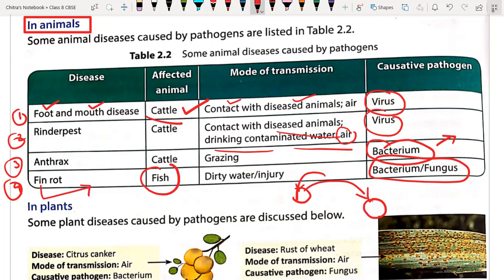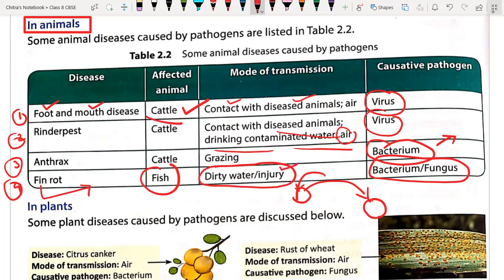Fin rot can be the result of a bacterial infection, or maybe a fungal infection. Sometimes both types of infection are seen together. Generally it is transmitted from one fish to another due to dirty water and injury also.